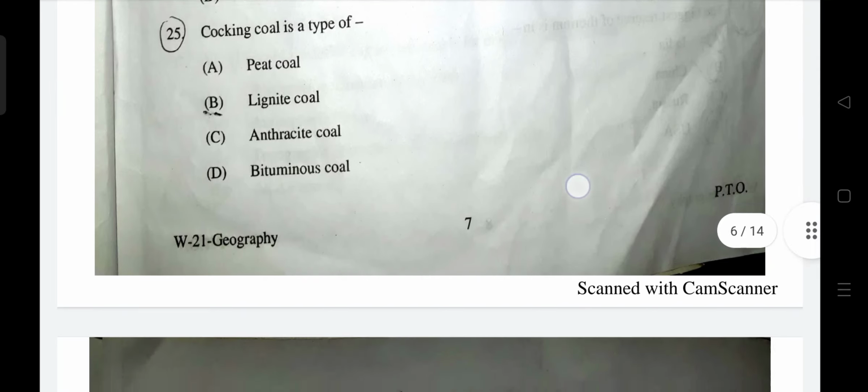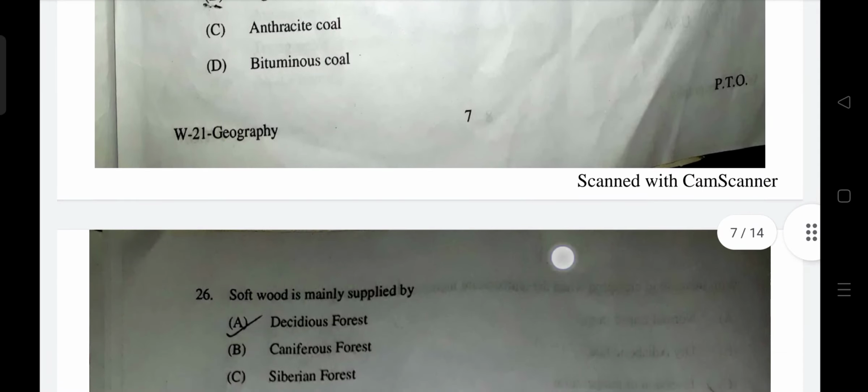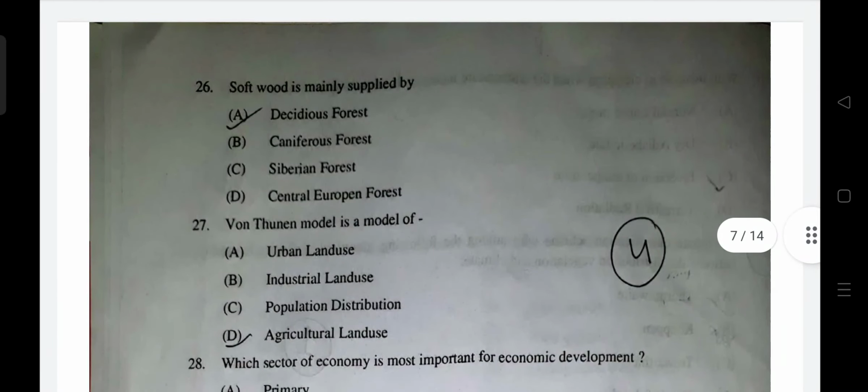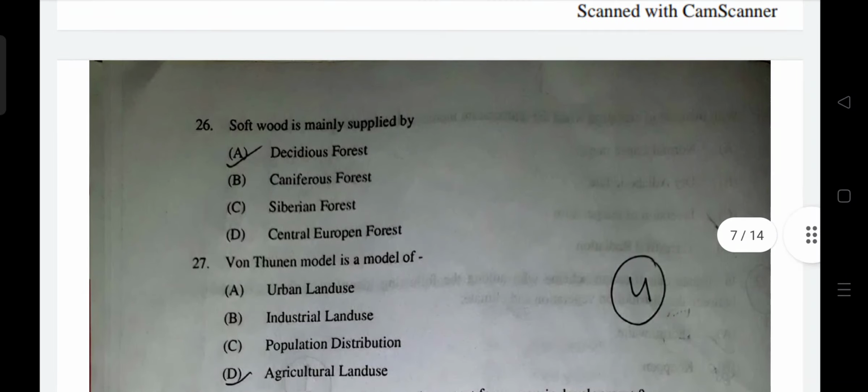Okay, so the answer would be bituminous coal. Softwood is mainly supplied by coniferous forest. Softwood is actually a gymnosperm plant, a conifer plant. It does not have a fruit. Pines and spruces are softwood plants.